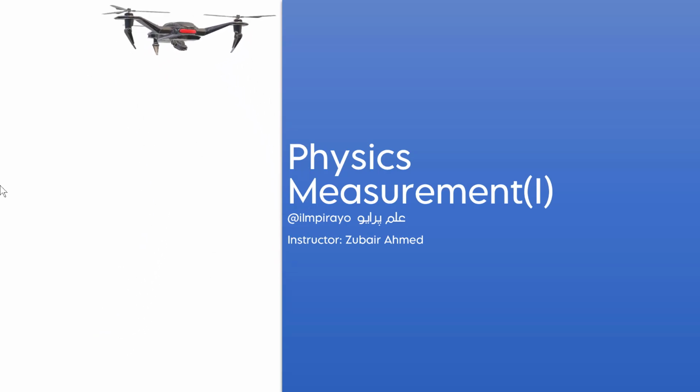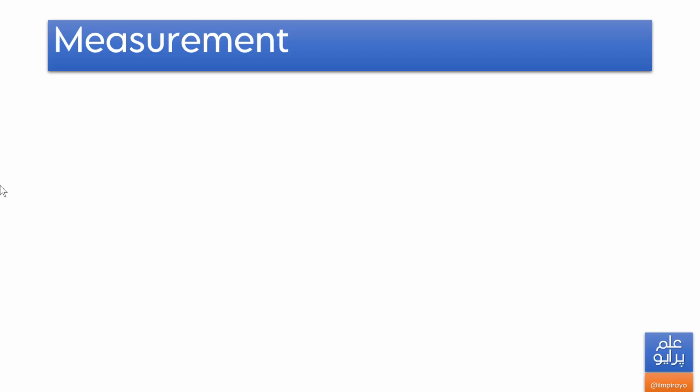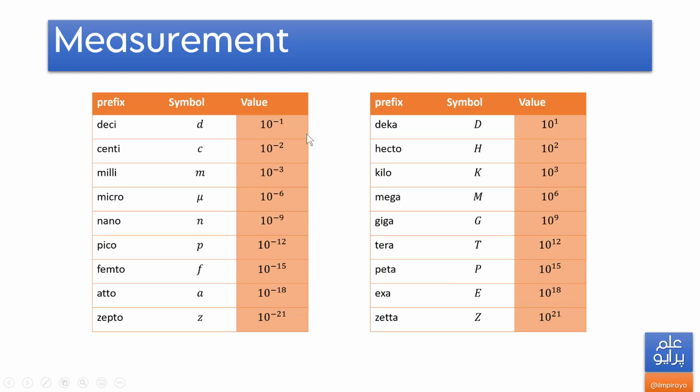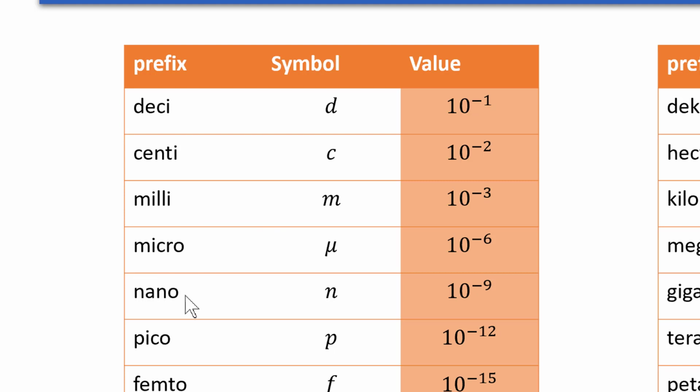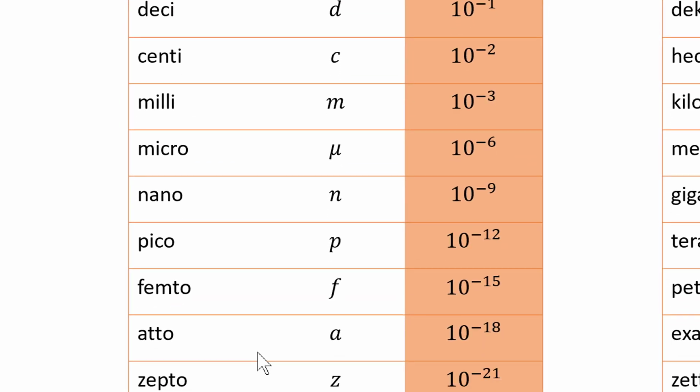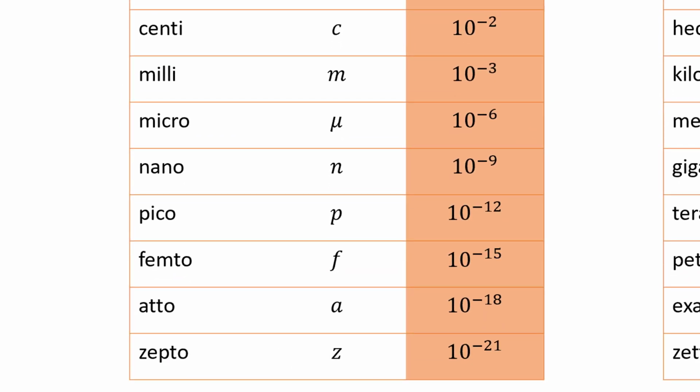Let's get started. So, in the fundamentals of physics, we are going to learn about measurement. What's measurement? What kind of measurements are used in our daily life? You might have heard about decimeter, deciliter, centimeter, millimeter, micro, nano, pico, femto, etc. You have to just remember all the numbers.